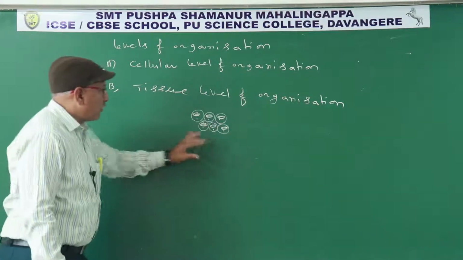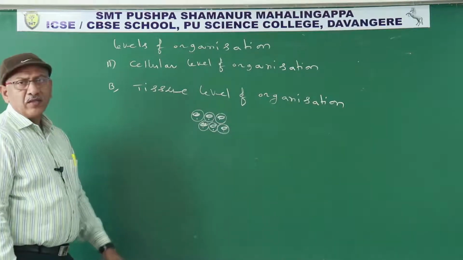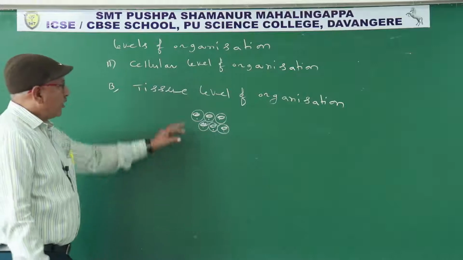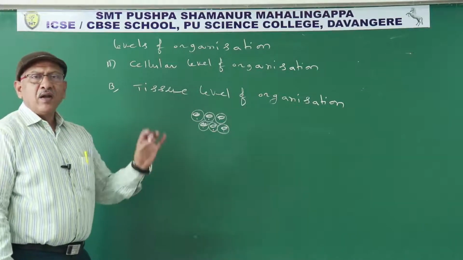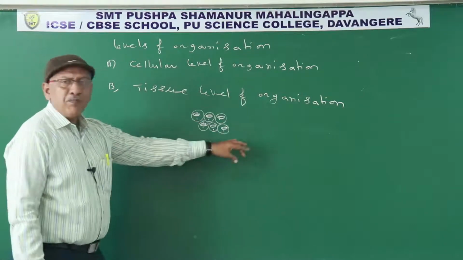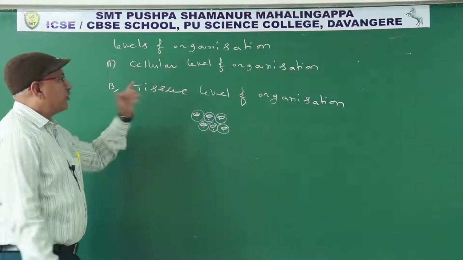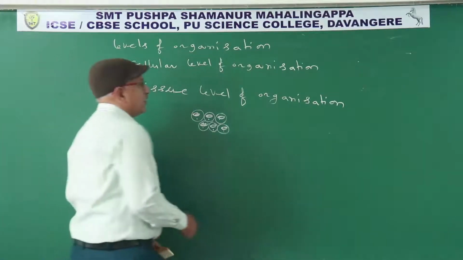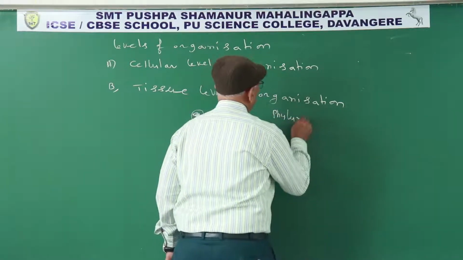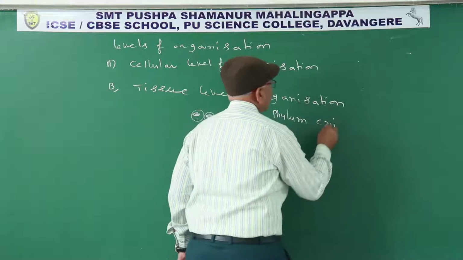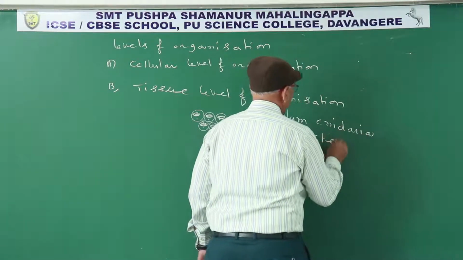So a group of cells, adipocytes. These are adipocytes, fat-storing cells. A group of cells having the same structure, origin, development and performing the same function is known as a tissue. So tissue level of organization is seen in members of phylum Cnidaria and Ctenophora.